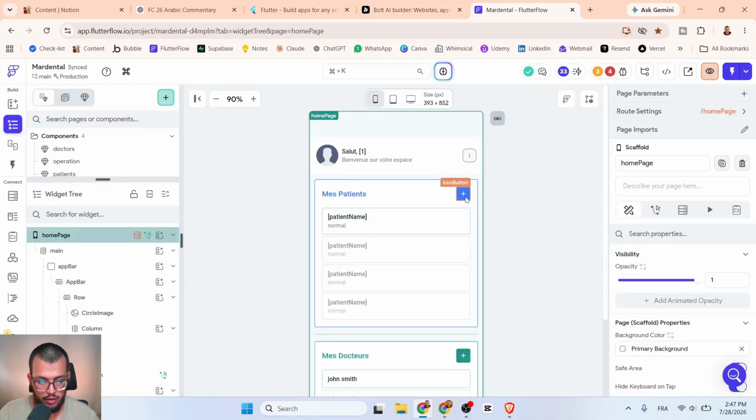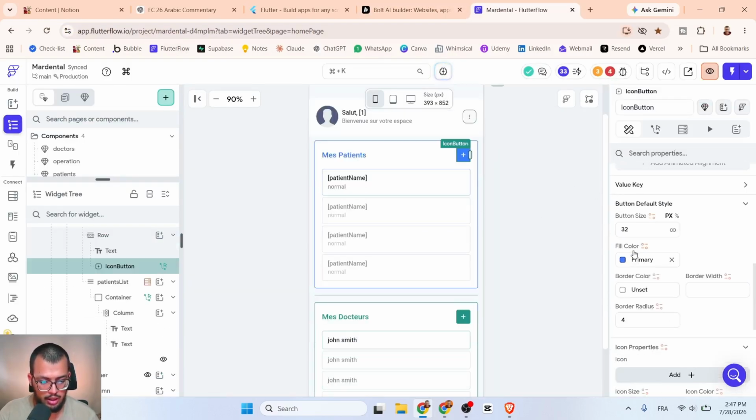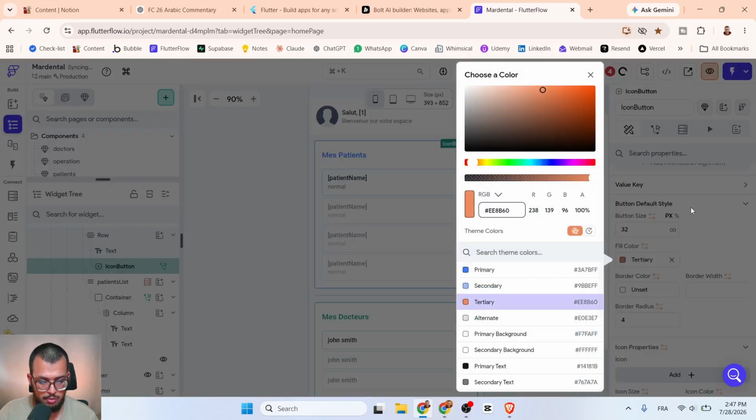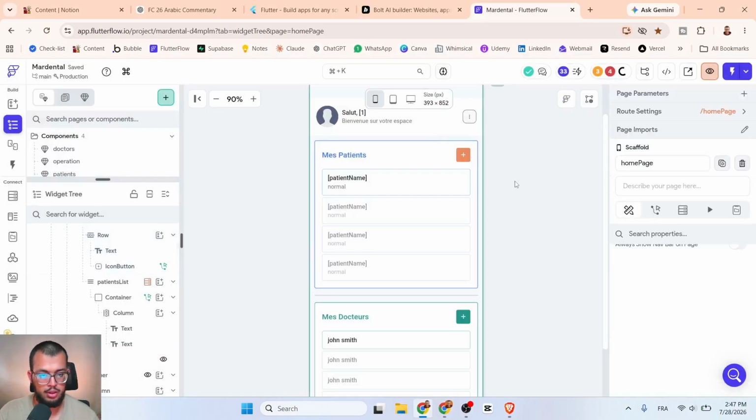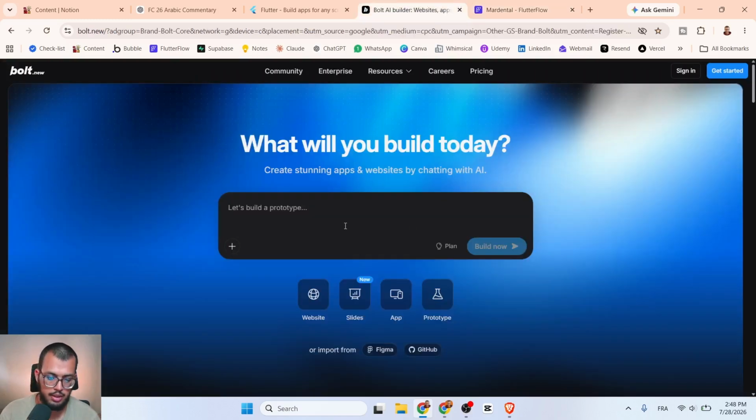Because in FlutterFlow, if I want to change the color of this icon, I can click on it, click here, and then change it. Boom. I did it in maybe 2 or 2.5 seconds. But here I have to come here and say, hey, please change this color to this and that. That's honestly a really bad way to build, because right now you have to differentiate between building and editing. AI can definitely build you something instantly, yes, but for a developer, you don't just build, you build and edit.